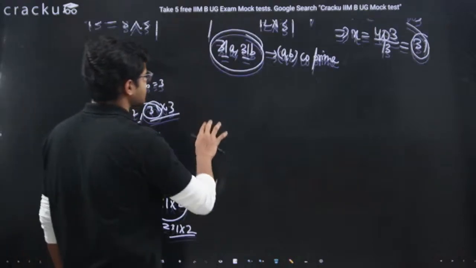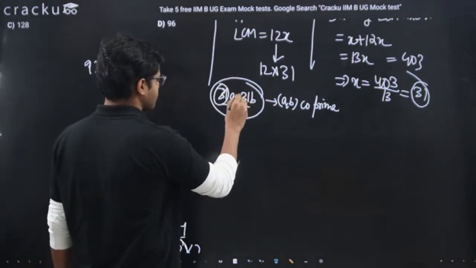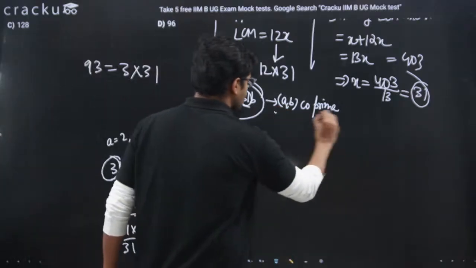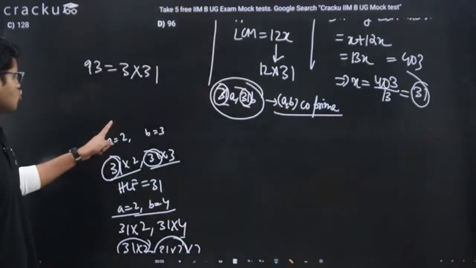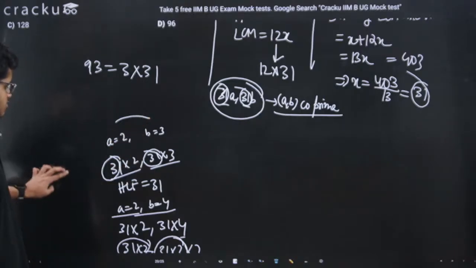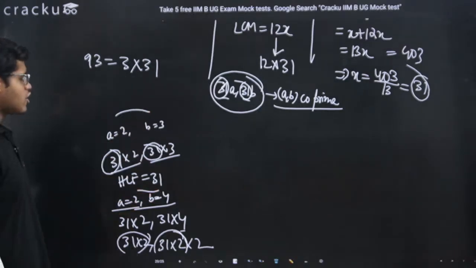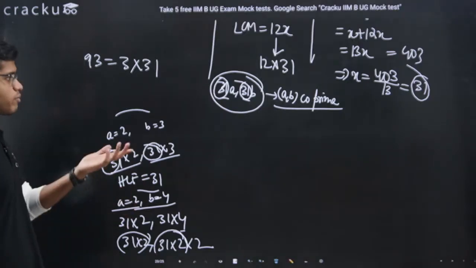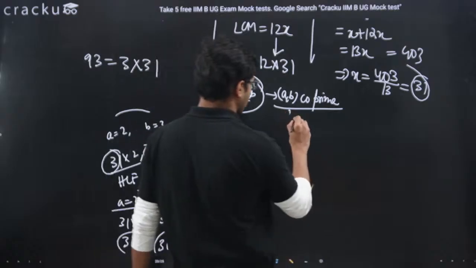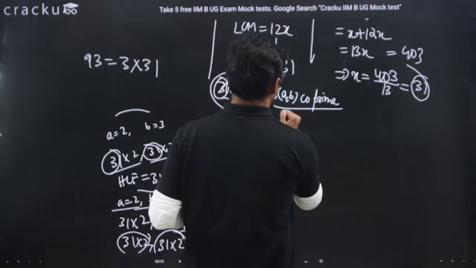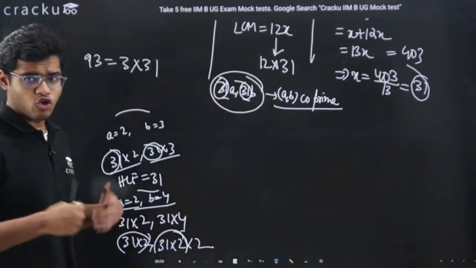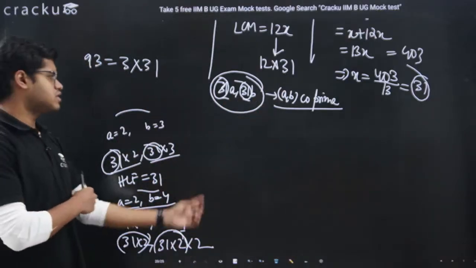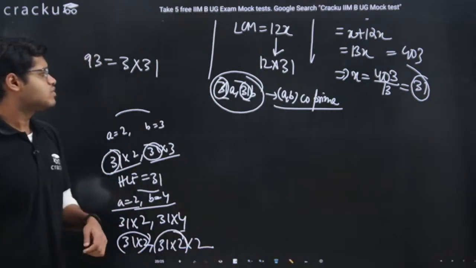So for the HCF to remain 31, A and B have to be co-prime to each other. 2 and 3 are co-prime. 2 and 4 are not co-prime. Co-prime means whose HCF is 1, I mean there are no common factors between A and B.